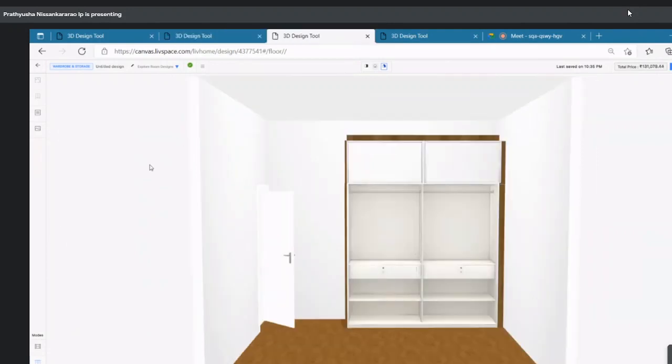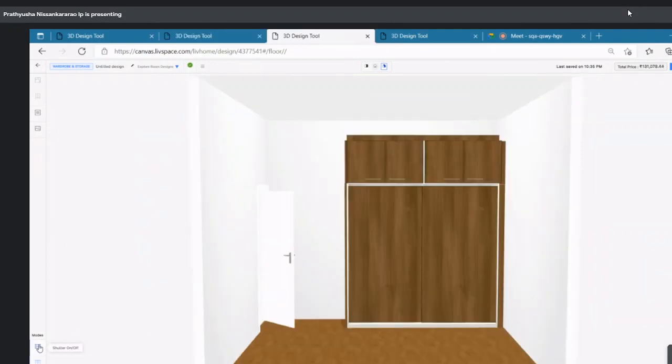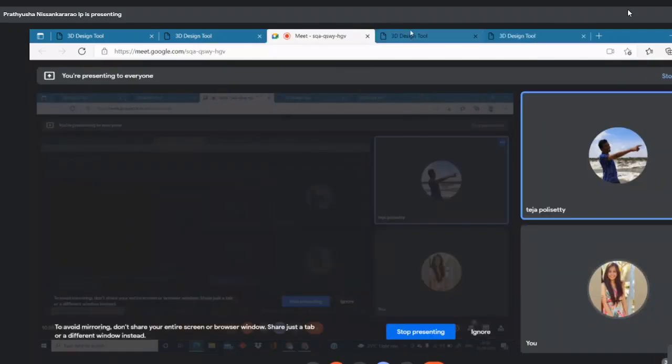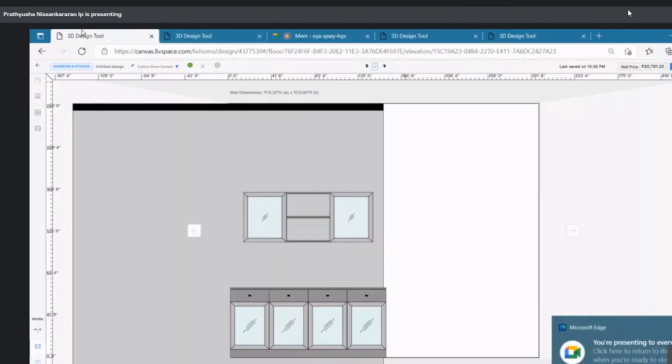Yes, this is the guest bedroom. In the quotation, we were given that the guest bedroom would be 131. Mainly, in terms of interior, only a cupboard is what I see. Yes. One minute, I will open the quotation also.